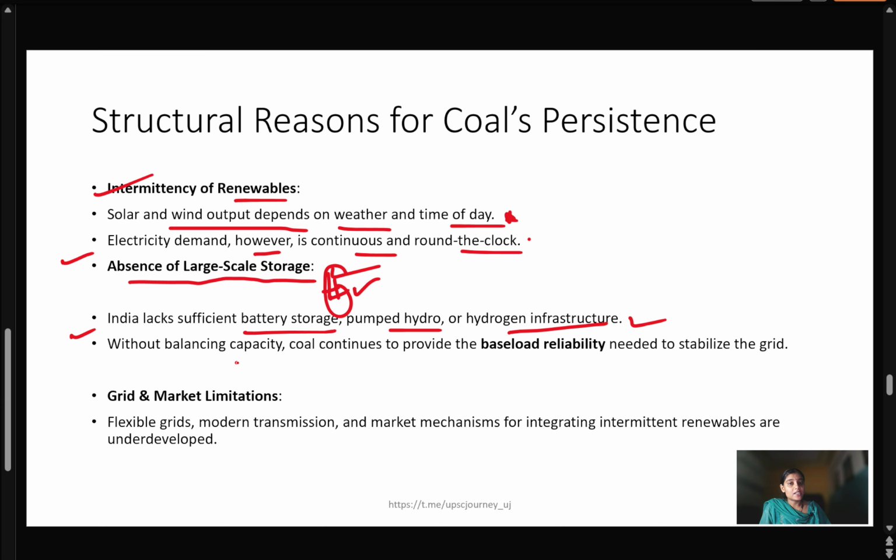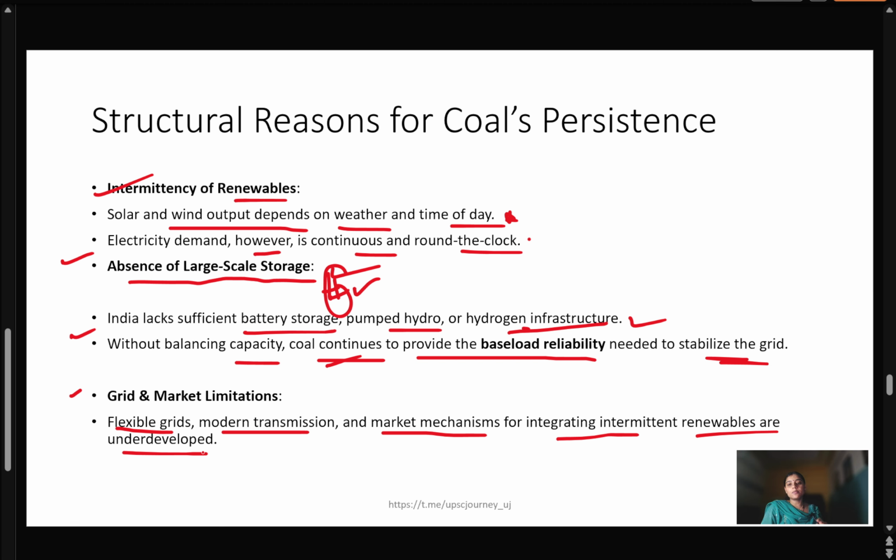Without balancing capacity, coal continues to provide the base load reliably because we don't have that infrastructure. So we continue to rely on coal, which is needed to stabilize the grid, and we also need grid stabilization. If we talk about grid and market limitations, flexible grids, modern transmission and market mechanisms for integrated renewable use are underdeveloped. It means we don't have a flexible grid system or a modern transmission system, and because of all these loopholes we are still underdeveloped in India's green transition, and we are still running on coal, as the major share is coming from coal.